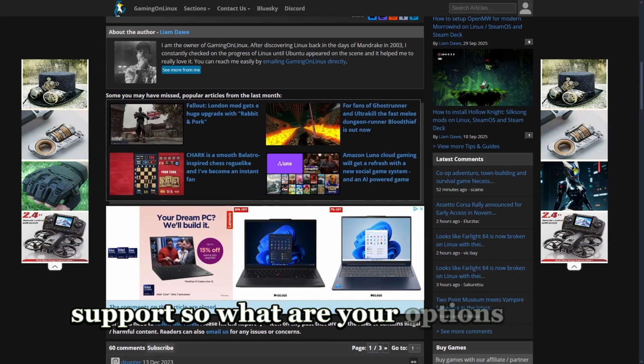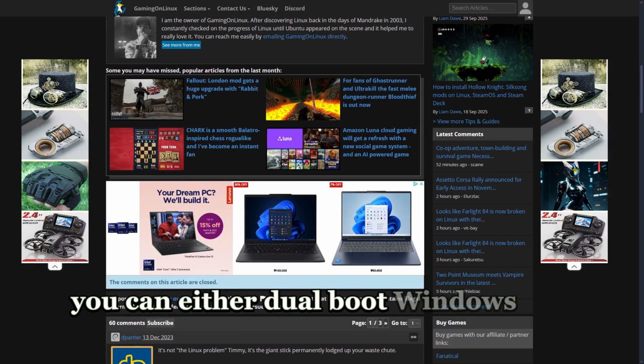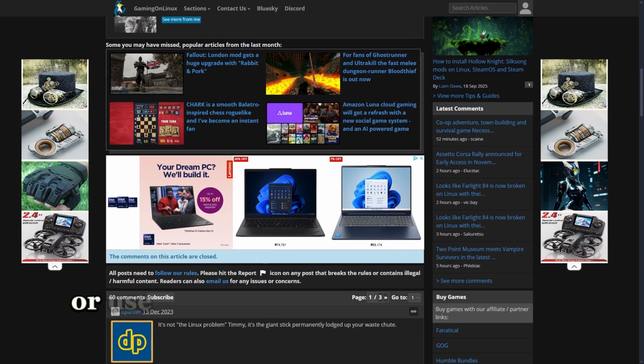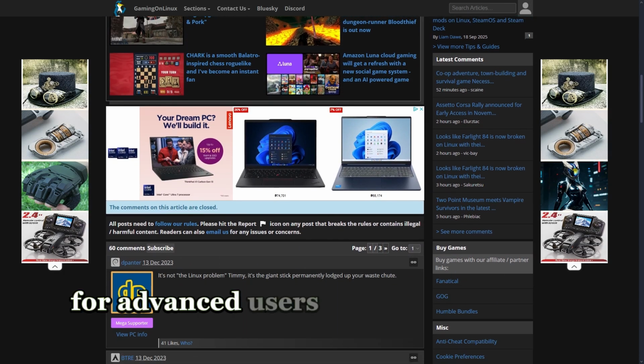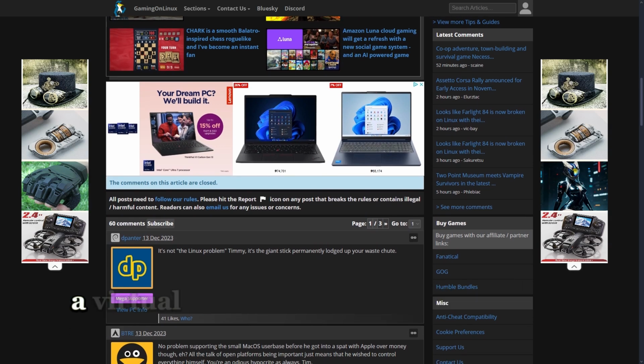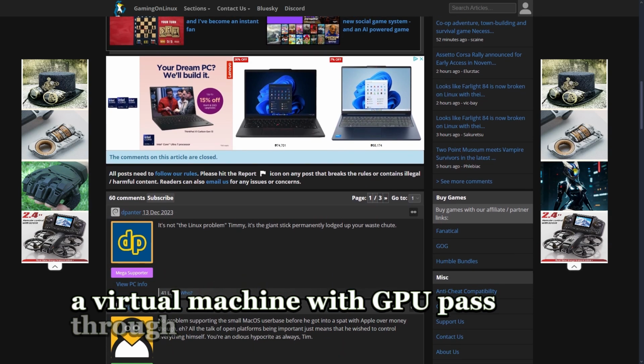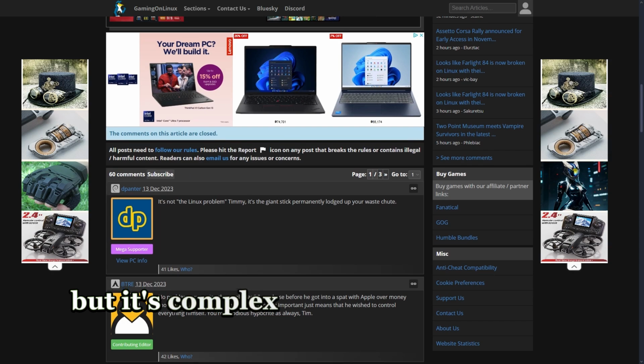So, what are your options? You can either dual boot Windows for full compatibility or use cloud gaming platforms to stream the game instead. For advanced users with powerful setups, a virtual machine with GPU pass-through might work, but it's complex and not recommended for beginners.